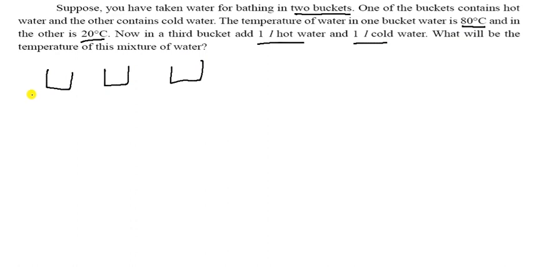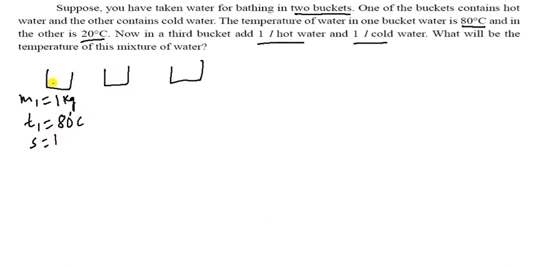So the first one is M1. M1 is given as 1 liter, so you can say it is 1 kg, and the temperature is hot, 80 degrees C. And the specific heat of water is 1.